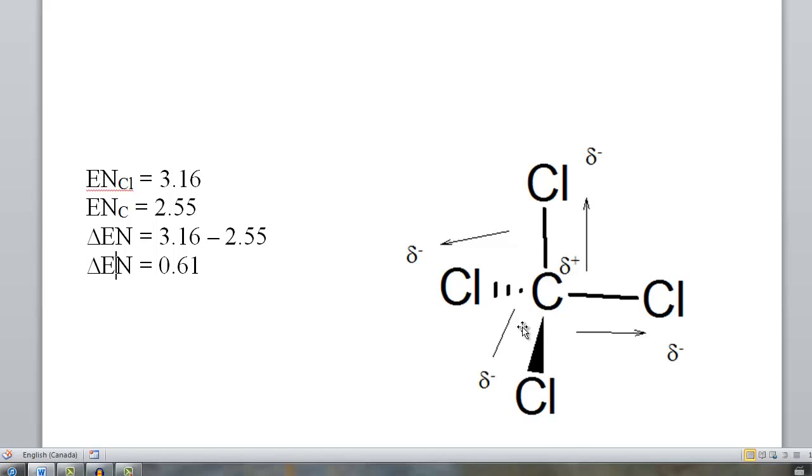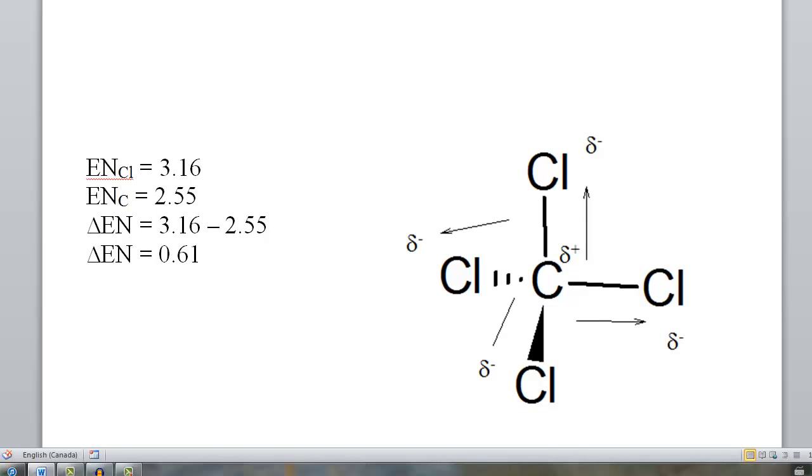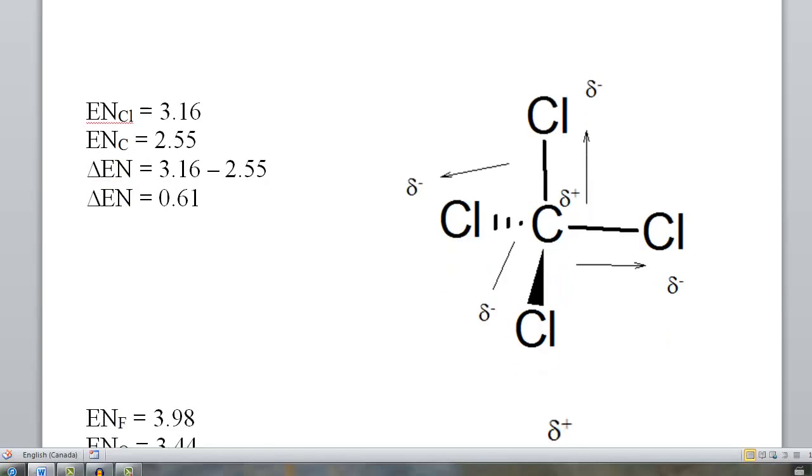Each chlorine is equally spaced in 3 dimensions around the carbon. This comes from the tetrahedral shape. Each chlorine is also pulling on the electrons within the bond with the same strength. Therefore, no side of the molecule has more of the electrons than another.